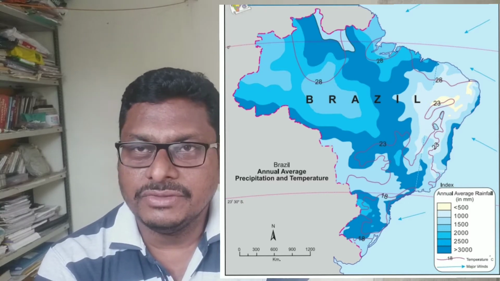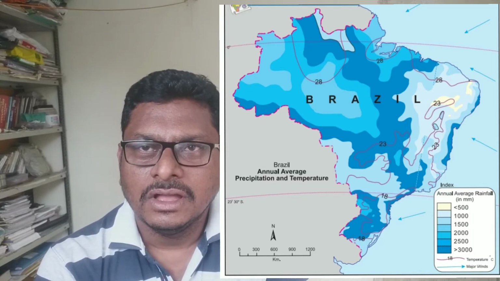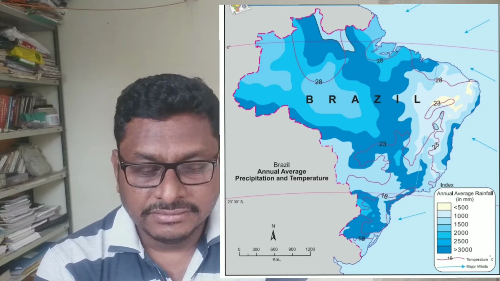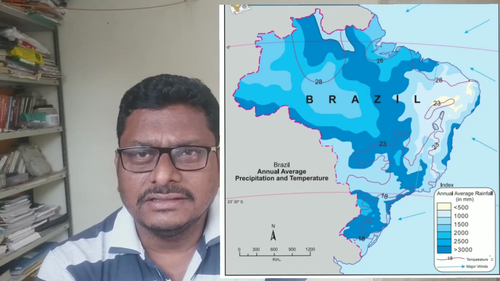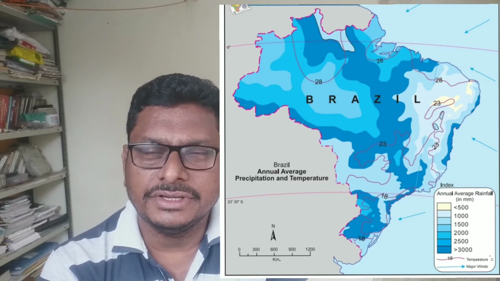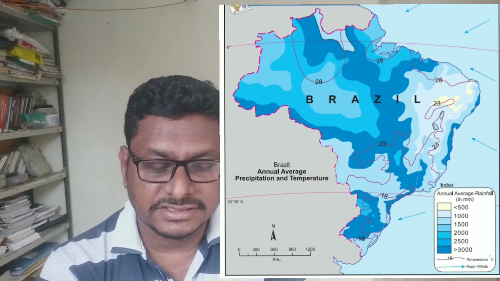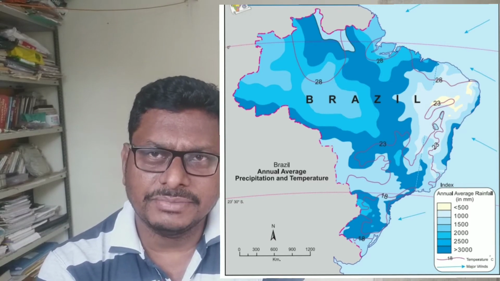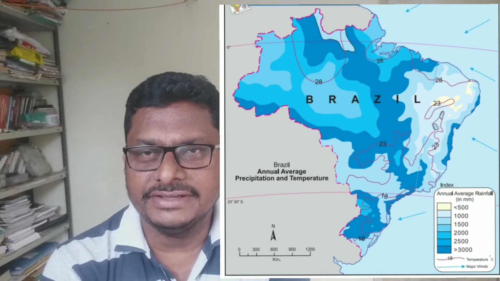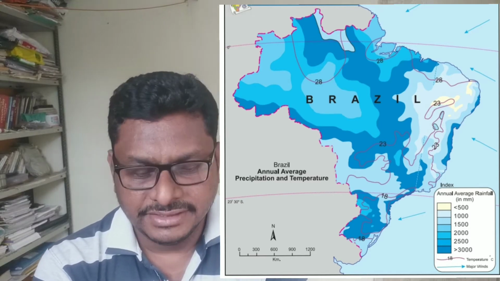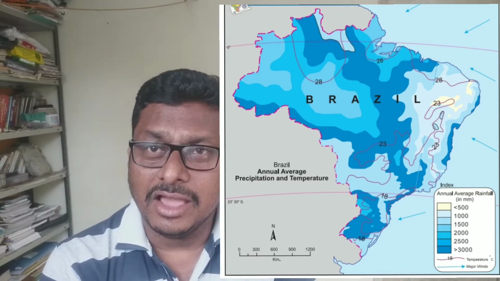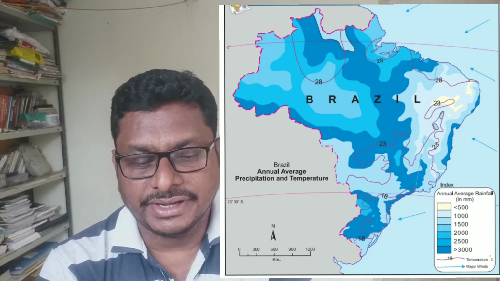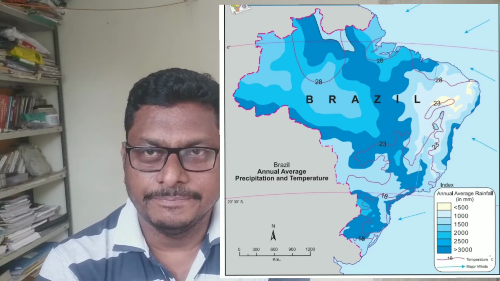First, if you see the map, we come to know that in some part of Brazil the average temperature is near about 28 degree centigrade. Particularly in the northern part there is 28 degree centigrade, whereas in the southern part there is 18 degree centigrade. And the average temperature of Brazil is approximately 23 degree centigrade.